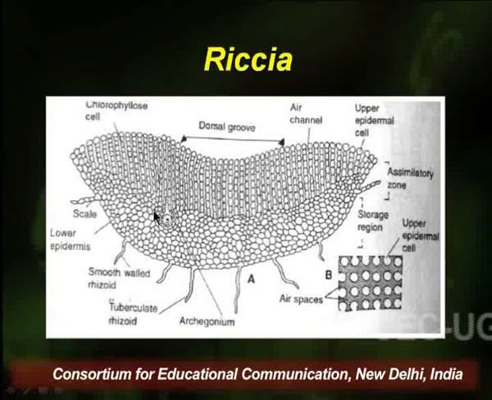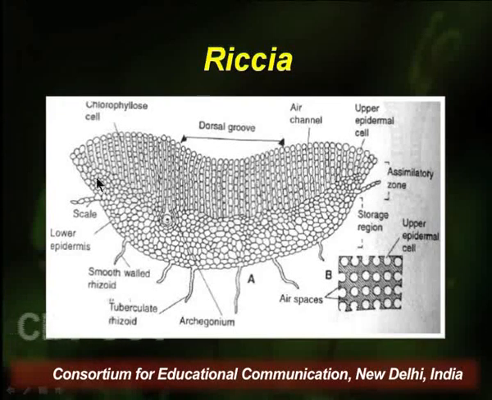In the diagram, we can very clearly see that the thallus of Riccia can be roughly divided into 2 different zones. The upper zone, which is photosynthetic, contains chlorophyll in each of these cells, and is also called the assimilatory zone.